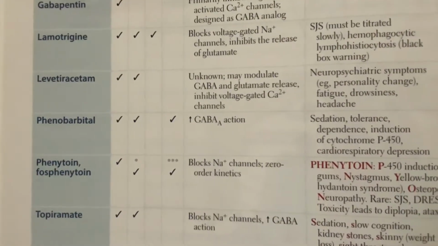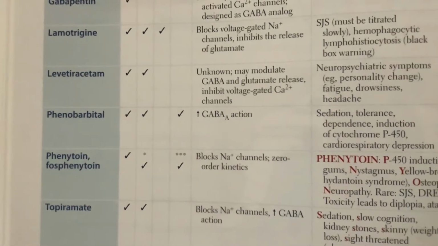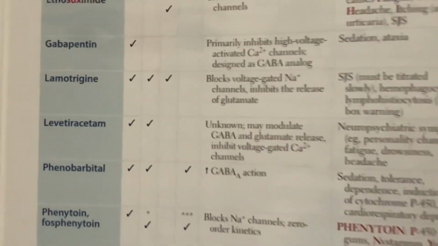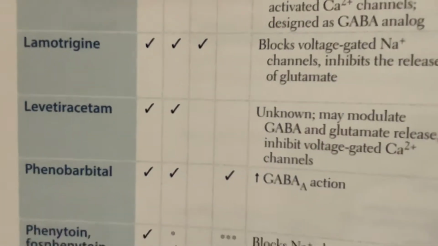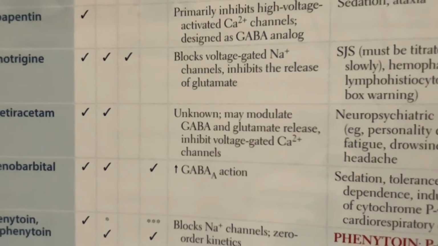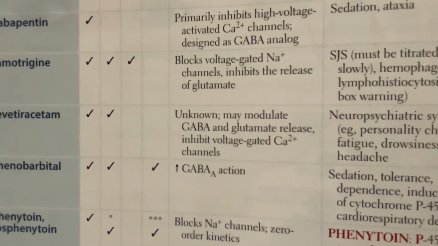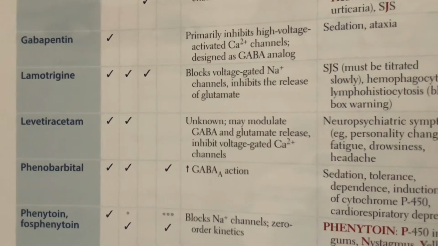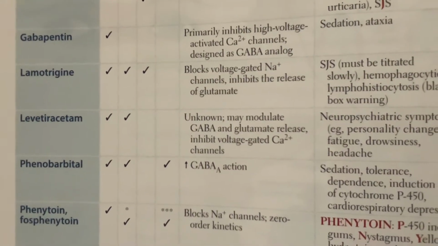Okay, moving on to levetiracetam. Levetiracetam is going to be good for partial seizures and tonic-clonic seizures, okay? So levetiracetam has an unknown mechanism of action. Maybe levetiracetam modulates GABA and glutamate release, or it can inhibit voltage-gated calcium channels, but in general, mechanism of action, unknown, and they ask about that.